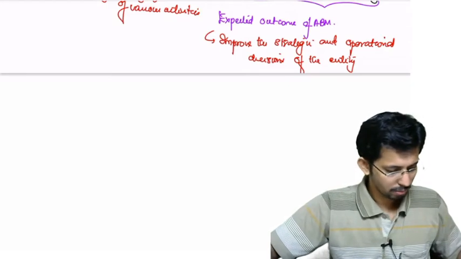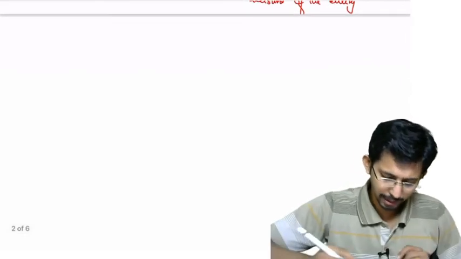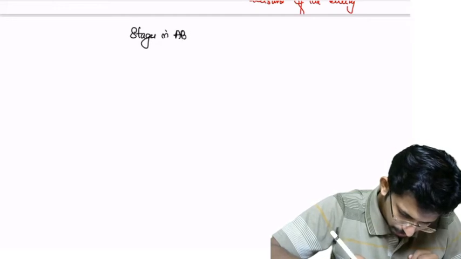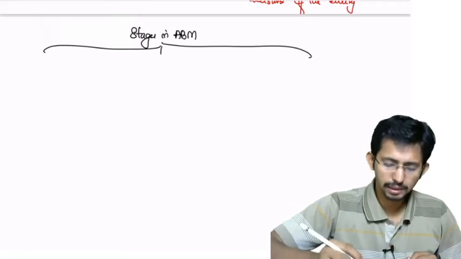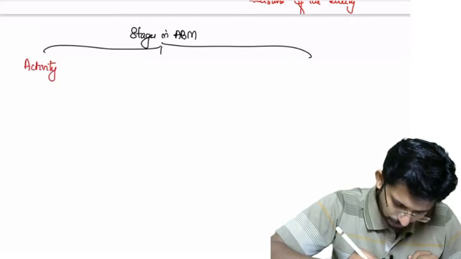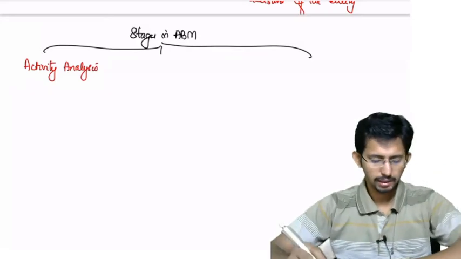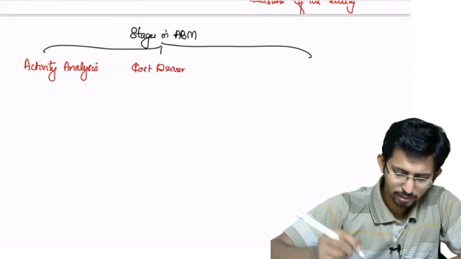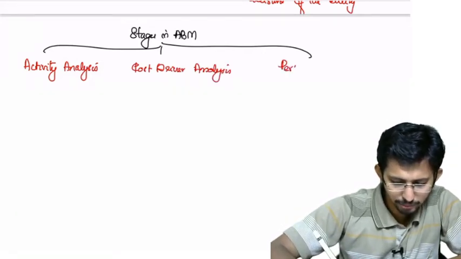Now going one step ahead, stages in ABM. Basically, there are three major stages. One is activity analysis. Second is cost driver analysis. And third is performance analysis.